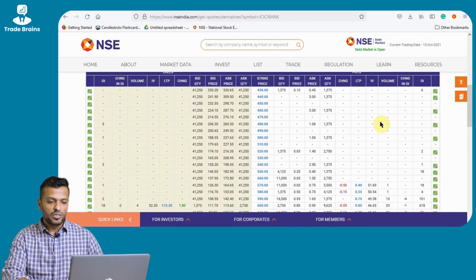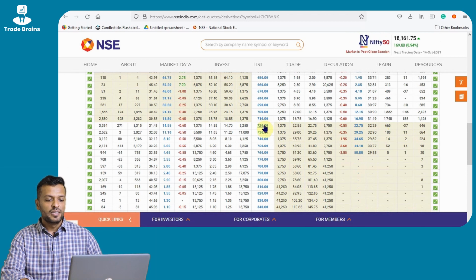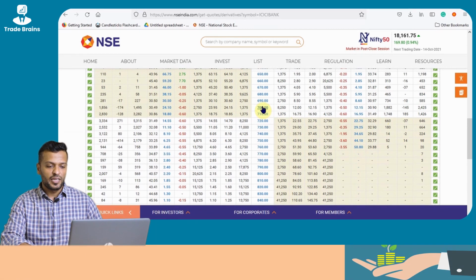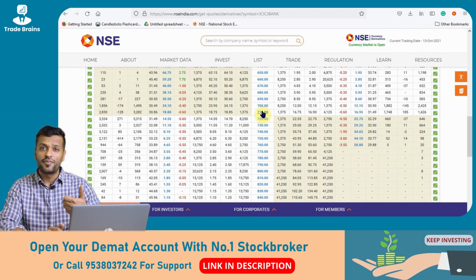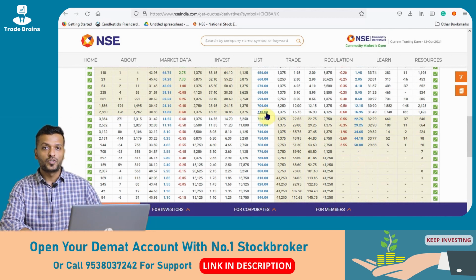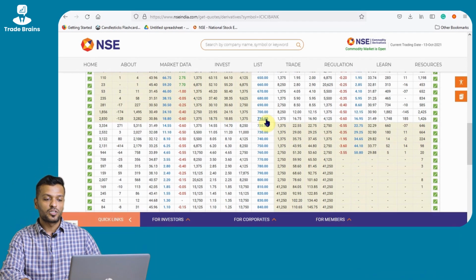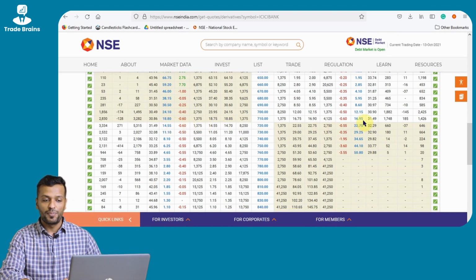And as you go near the at the money expiries, that is 710 rupees strike price, 720 rupees strike price, 700 strike price, we'll try and understand what is the premium and what is the factor of intrinsic value and the time value. If you look at the 710 strike price, which is at the money strike price because it is closest to the spot price of the underlying asset, the call option premium is 18 rupees 80 paisa and the put option premium is 16 rupees 95 paisa.